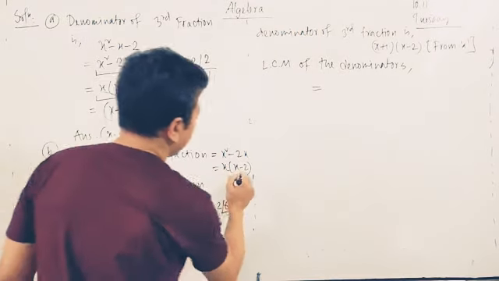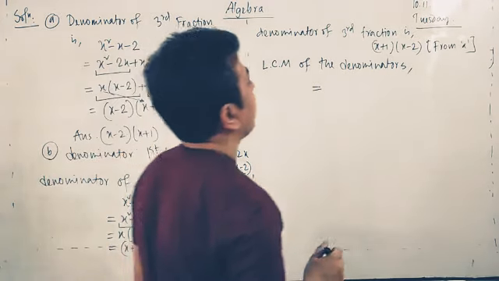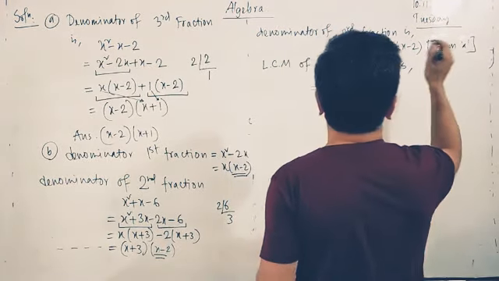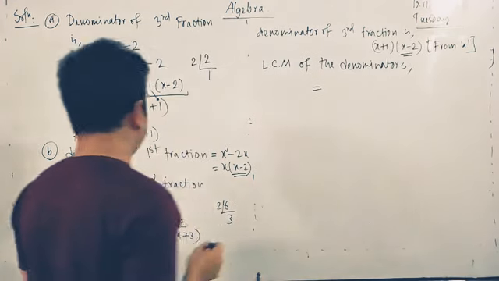Here x plus 2 is common, and x minus 2 is common.